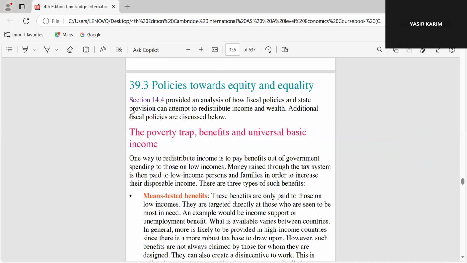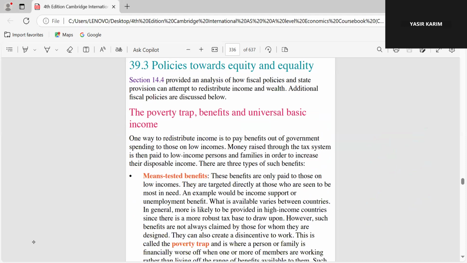So how can we remove these problems? We have four options given in this chapter. It's a very good and important question, and it can come in the paper like a direct 20 marks question. So what are the policies towards equity and equality?